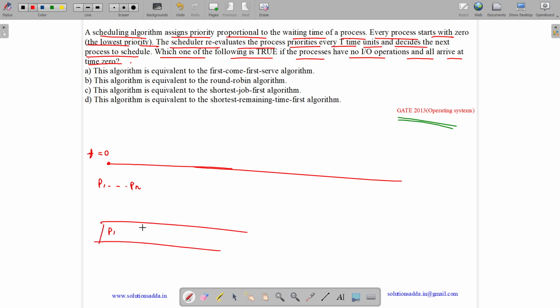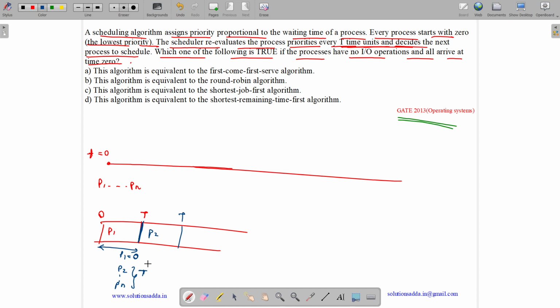Okay, so at time t, what happens? Now it is given at time t, it reevaluates to find the priority. So what happens at this point? P1 has waited for 0 time. So P1 will have priority still lesser. But P2 to Pn, they will have more priority, same priority because they have waited for this t time. So we will take any one of them, let us suppose P2 and schedule it again for t time.